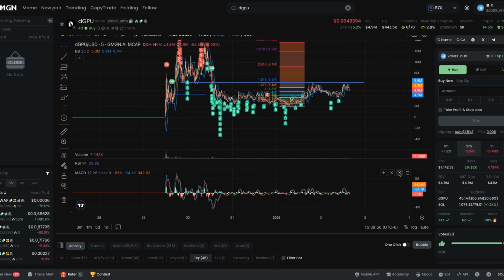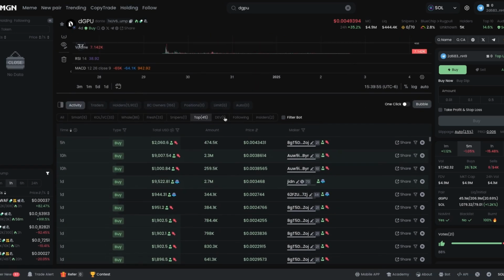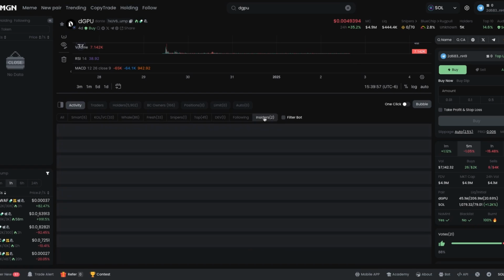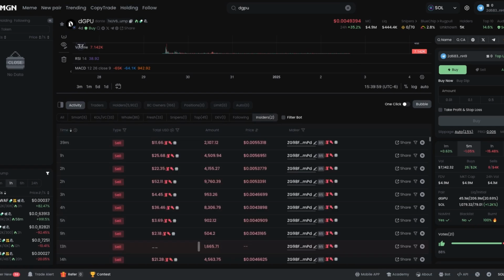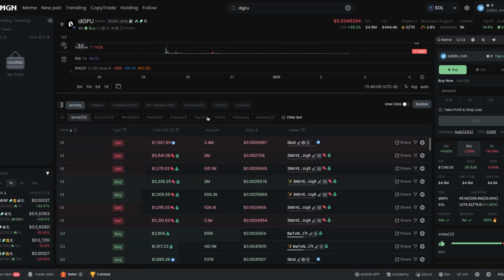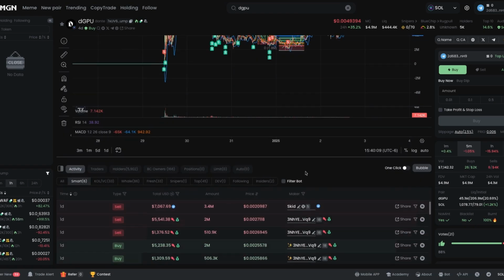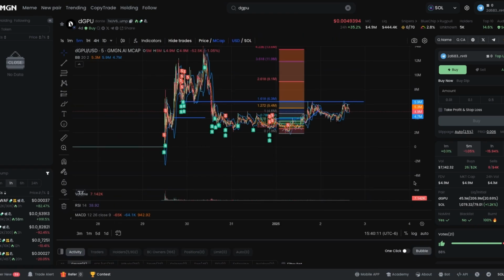But I would definitely be paying attention to these bottom stats too, so you can know what the holders are doing, what the devs are doing. If there's a crazy amount of insiders, that could be a sign that it could be a rug. You can see what smart money's doing as well, if they bought or sold, things like that. So the stats at the bottom can be highly important.